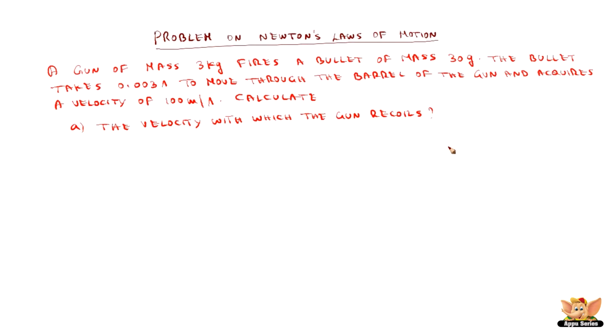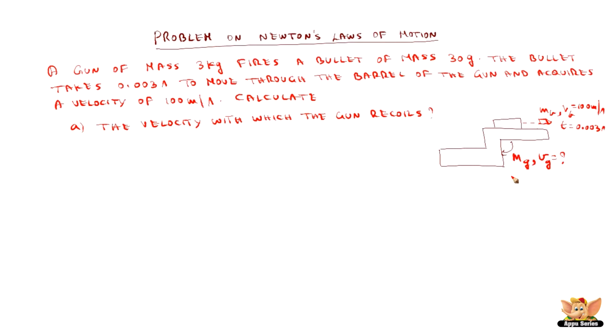So basically there is a gun and a bullet is fired from the gun, and the mass of the gun is given, and the velocity of the gun we need to find, and the mass of the bullet is given, and the velocity of the bullet is also given, because this bullet acquires a velocity of 100 meters per second in time of 0.003 seconds.